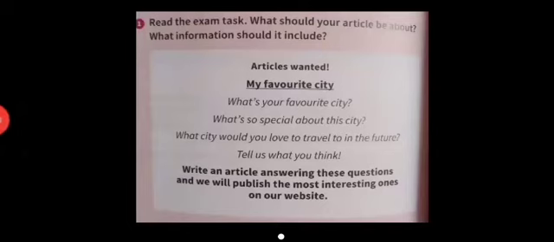Okay, so here we have our first example of an article question. So read the exam task. What should your article be about and what information should you include? Okay, so you can see articles wanted. And the title there is My Favorite City. So you can see there are 3 questions, okay? And those 3 questions are basically going to be our paragraphs, okay?